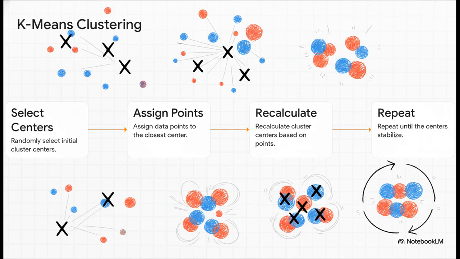Let's look at the actual mechanics of the most famous clustering algorithm, k-means. First, the computer randomly throws down cluster centers. Then, it assigns every single data point to whichever center happens to be closest. After that, it recalculates those centers based on the newly assigned points, and it just repeats this loop over and over until everything finally stabilizes. Honestly, it is mesmerizing to watch how elegantly a computer can organize chaotic, completely unlabeled data into tight, meaningful groups just by following those 4 steps.